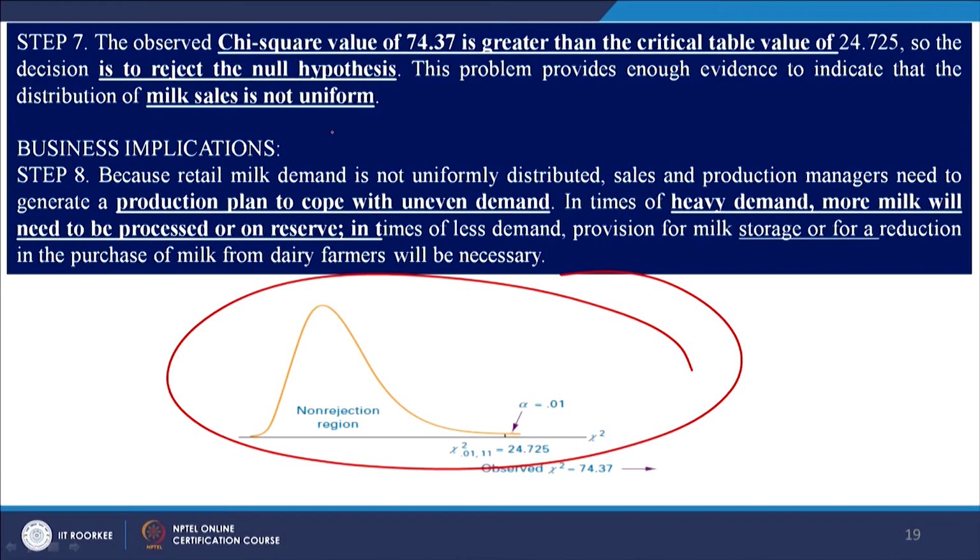And what would be the business implication of this? We know that the distribution is not equal, in some months it is more. So, when in some month the demand is more, it means you need to arrange milk from somewhere, and in some months the demand is less. So, when the demand is less, you need to have some storage facility.